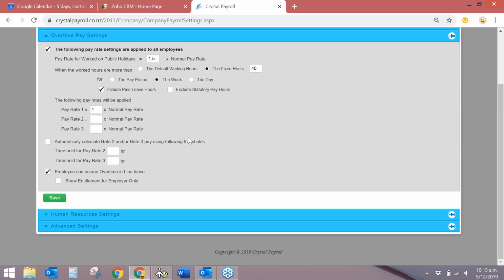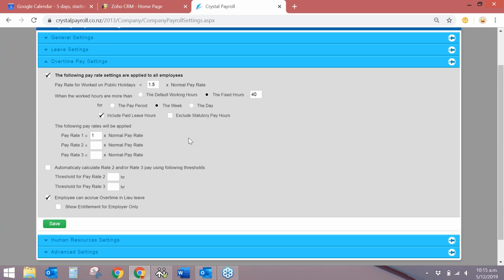We've also got an overtime pay setting. For example, if you pay time and a half after a certain threshold, so maybe after they do their 40 hours per week, you might start paying time and a half, or you might start paying double after they do 50 hours, or whatever it may be. You can get that all set up in here.